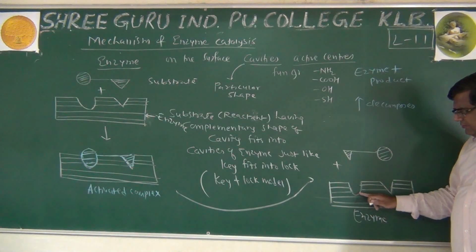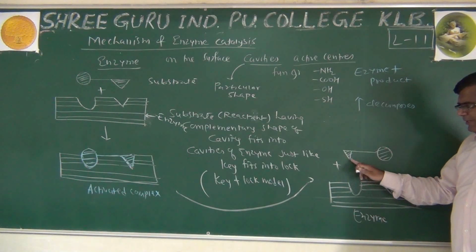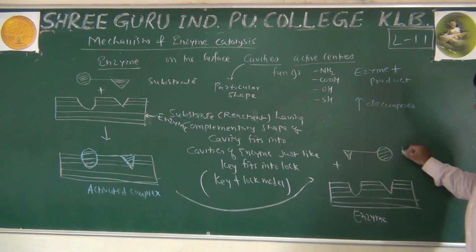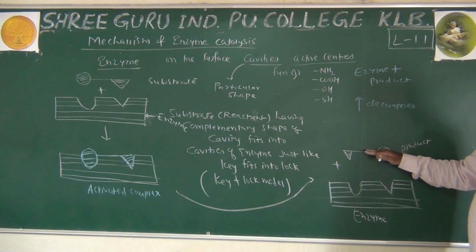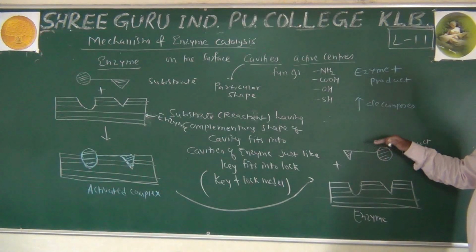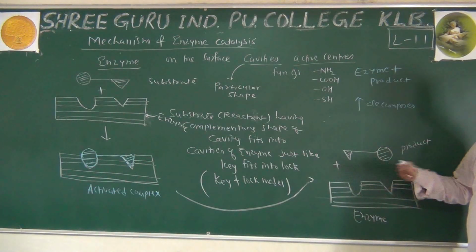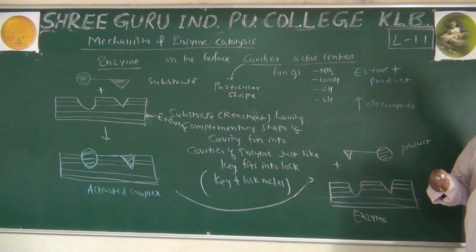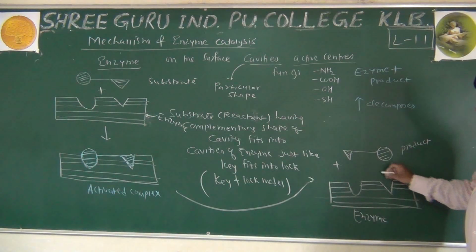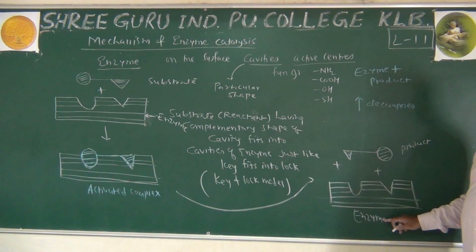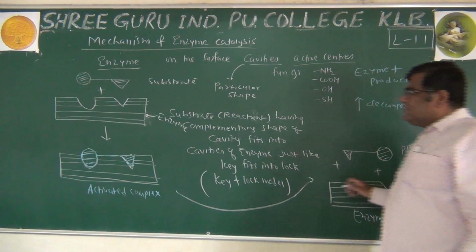Now this cavity is not complementary to this cavity. This is product. So product is released. Just like if we put wrong key in a lock, key will not fit into it. The key will have to be taken back. Just like that, this product is released and we get our enzyme back. So the process is very simple.